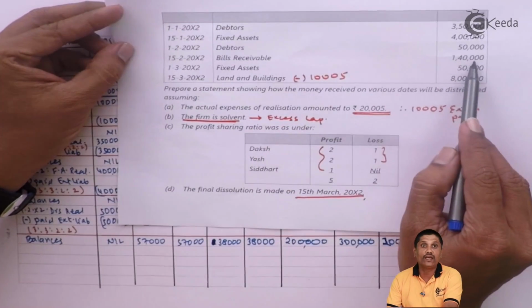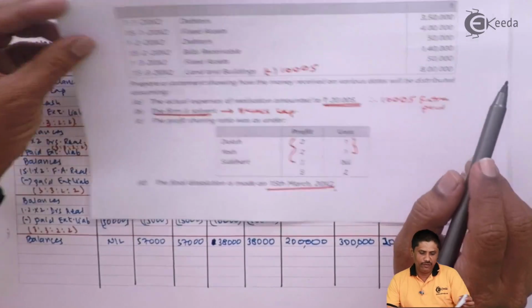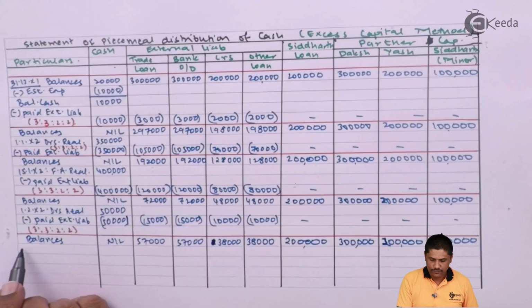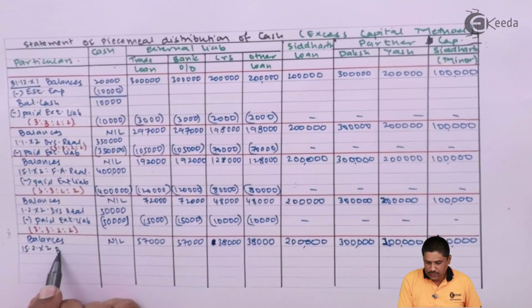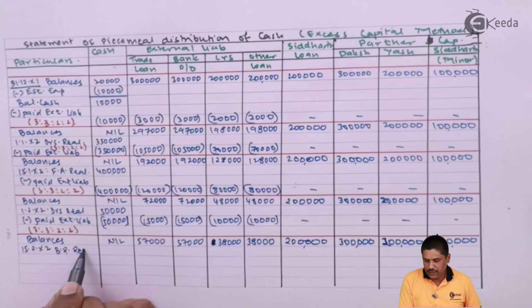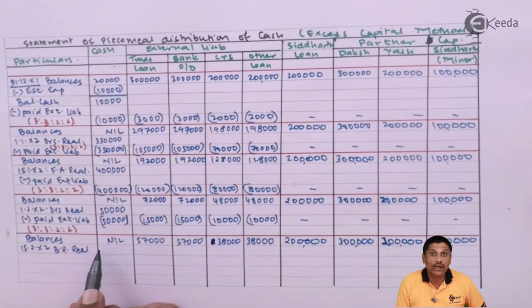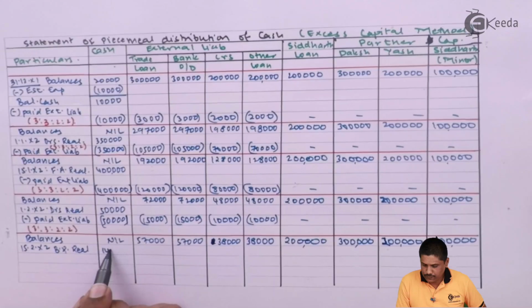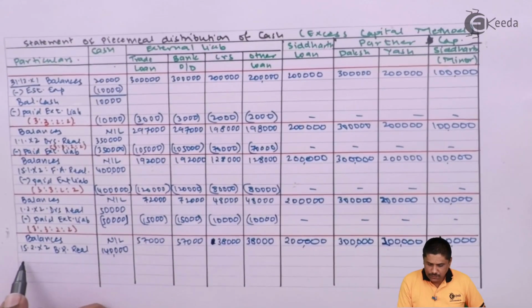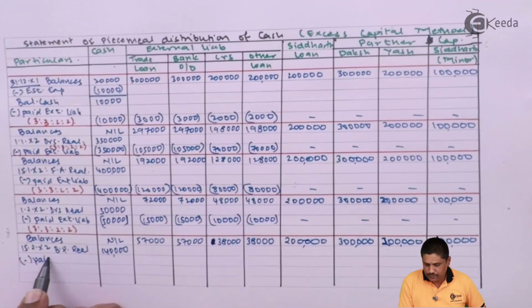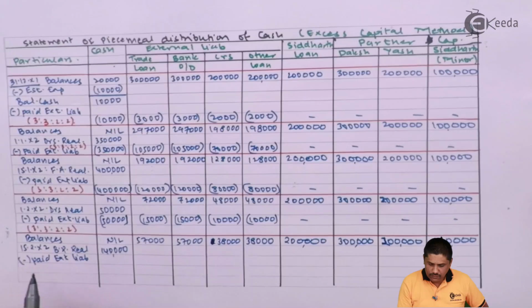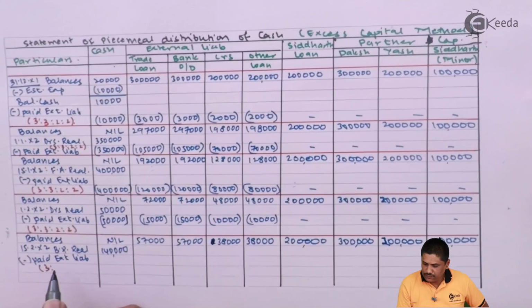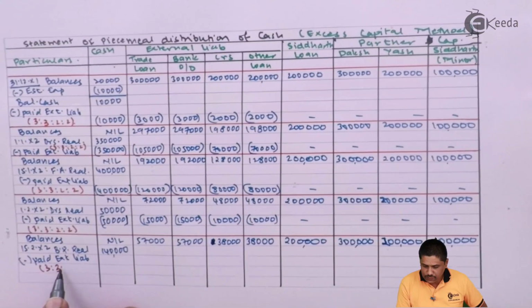Bills receivable realized 1,40,000, on 15 February. Bills receivable realized 1,40,000, minus paid external liabilities. What will be the ratio? Again the same, 3:3:2:2.